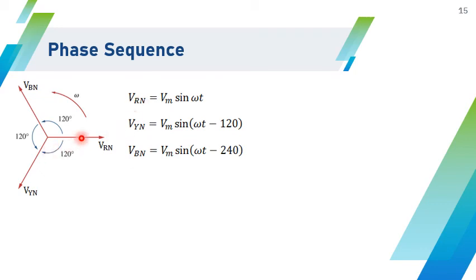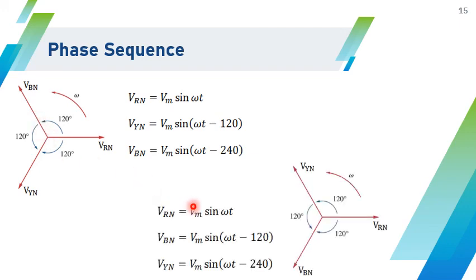And this is how we represent the three phase voltages using vector diagram. This is a reference, and assume that this is rotating in clockwise direction. So between R and Y there is a 120 degree delay, and again there is a 120 degree delay between Y and B, and so on. For the next sequence RBY, R comes first, B comes next, and then Y comes. So here R, B, and then Y. So this displacement is represented using these angles. So this is how the two phase sequences are described.